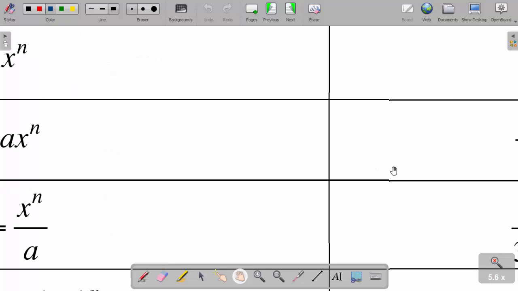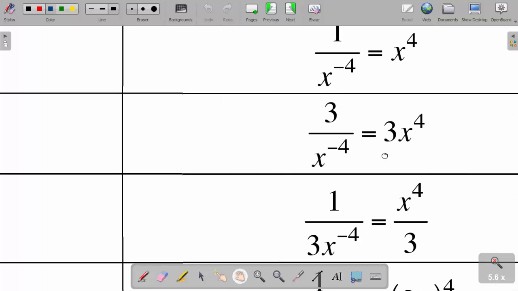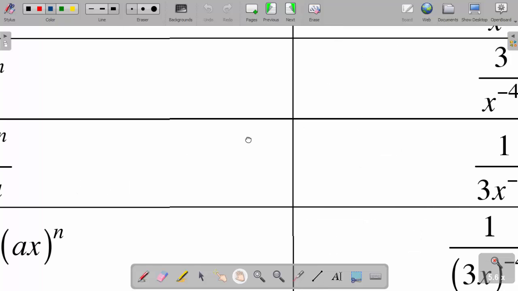For example, again here, if I have 3 over x to the power negative 4, it's going to be 3 multiplied by x to the power 4. Hope we are together. Let us proceed.